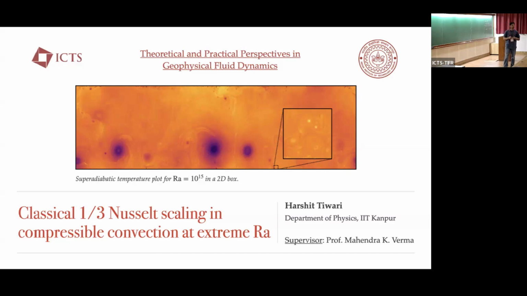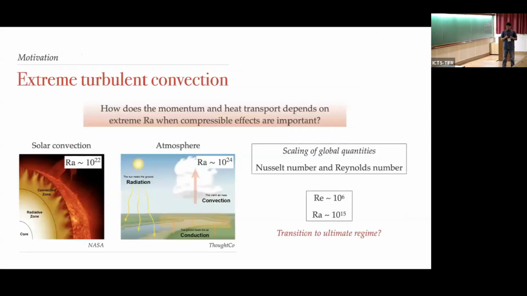The title of my talk is Classical One-Third Nusselt Scaling in Compressible Convection at Extreme Rayleigh Numbers. The main motivation of my talk is how momentum and heat transport depend on these extreme parameters, this Rayleigh number, when the compressible effects are also important.